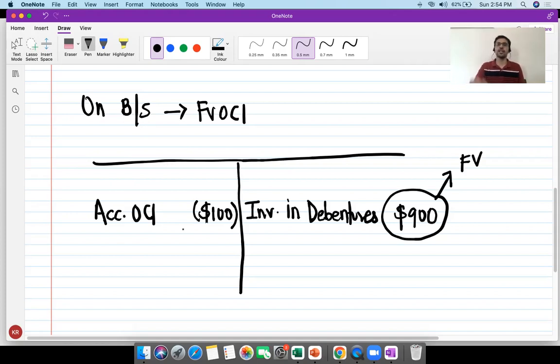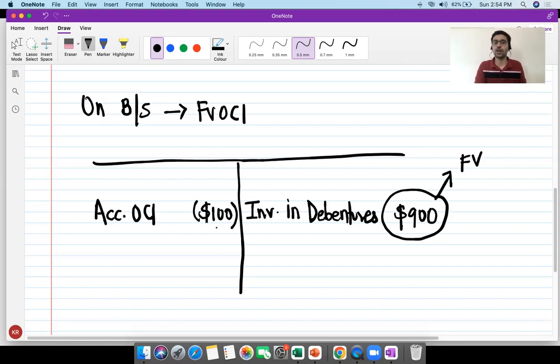I'm just repeating myself. I purchased a debenture at $1,000. After I purchased, 1 year later, the price of debentures has fallen from 1,000 to $900. The question I'm asking you is, what drove the fall from 1,000 to 900? The response that I'm giving you is, probably investors as a collective unit started believing that the company may not honor its obligation. Because they believe that, they have basically reduced the price. People started selling the asset off, and the price fell down from 1,000 to 900.